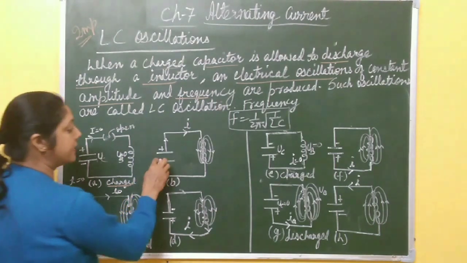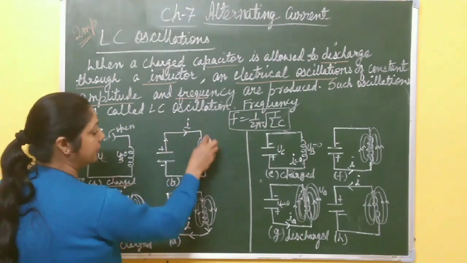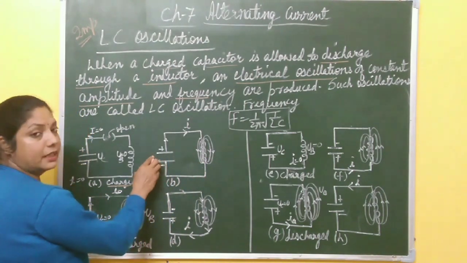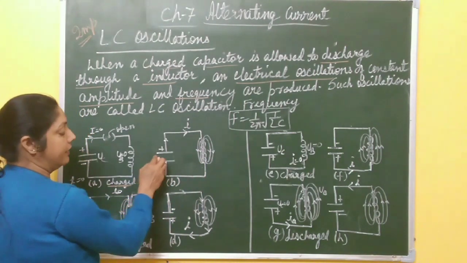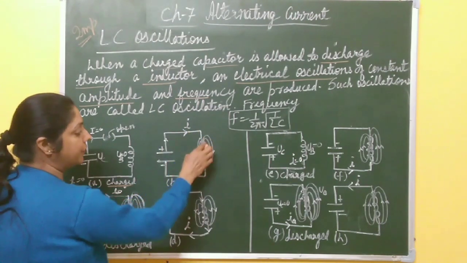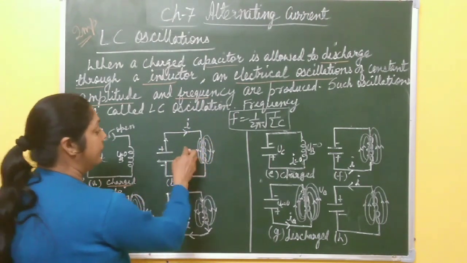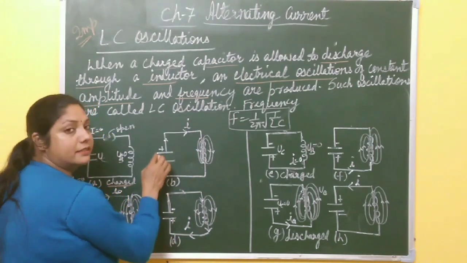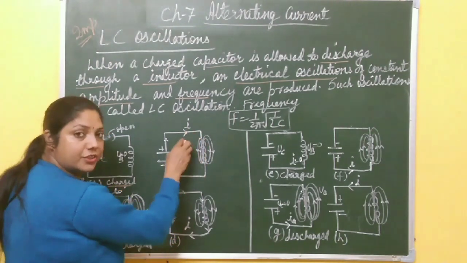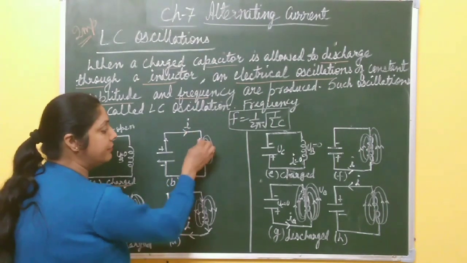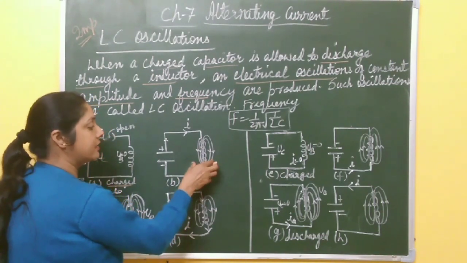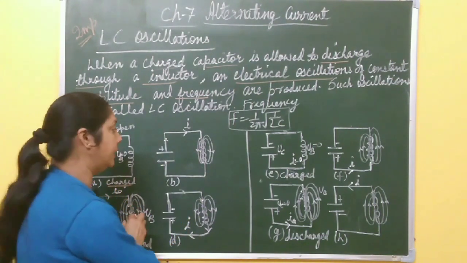Now this time the capacitor is fully charged. After this, the capacitor is connected to the inductor. Now what happens? The capacitor starts discharging, and current starts flowing through the inductor. As the capacitor discharges, the current keeps changing, and due to the change in current, the magnetic flux linked with the inductor changes, and hence magnetic energy starts storing inside the inductor.